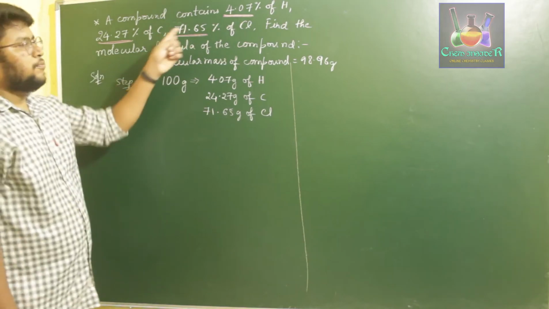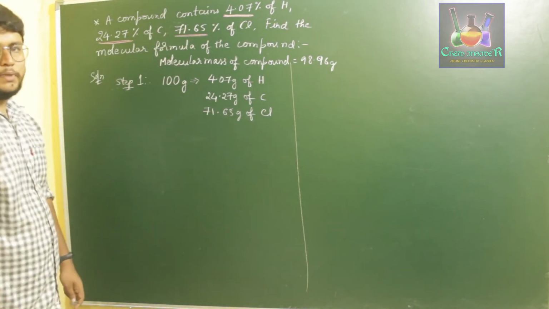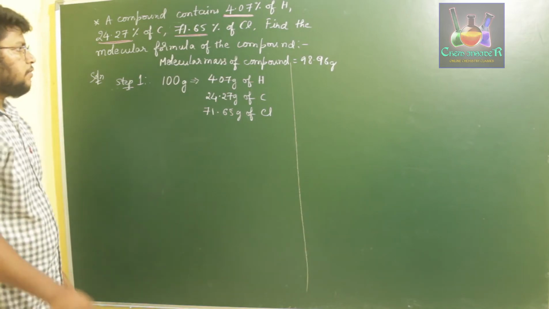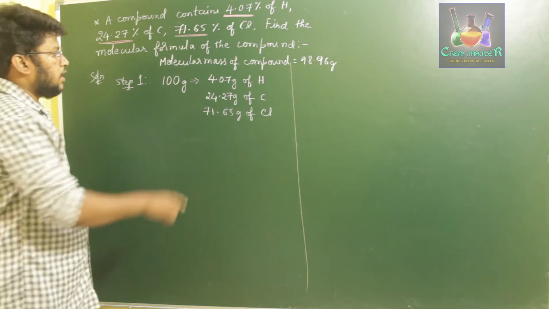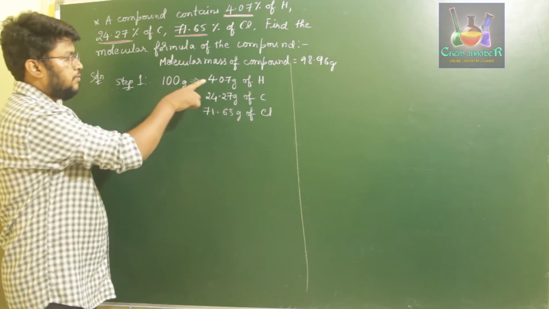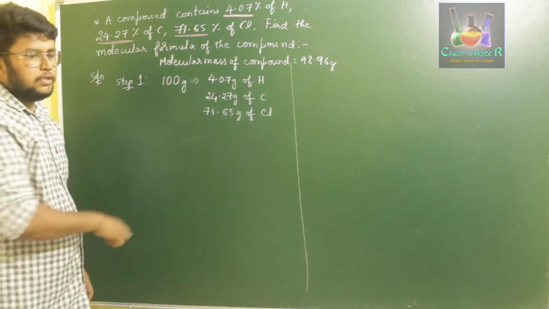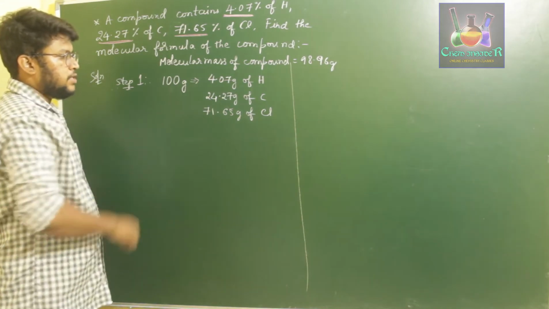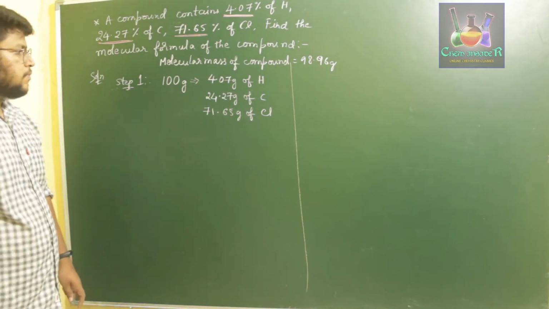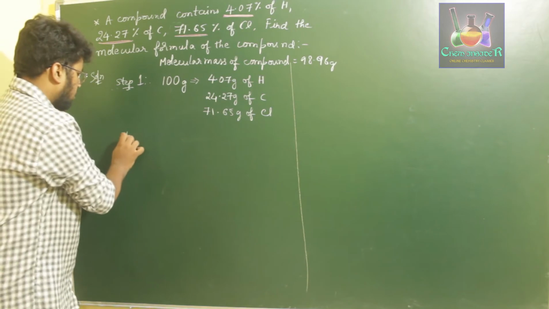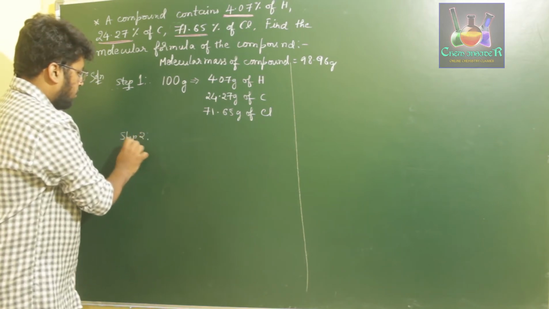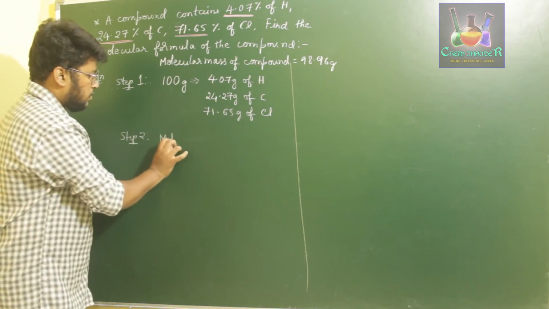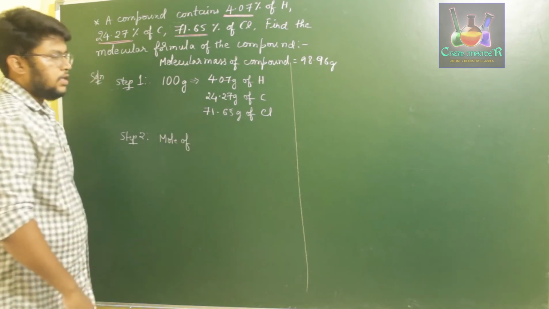Since the composition is given as a percentage, let us consider we have taken 100 grams of compound. Then according to the percentage, we have 4.07 grams of hydrogen, 24.27 grams of carbon and 71.65 grams of chlorine. Next, in step 2, we need to find its mole value, the number of moles of each element.